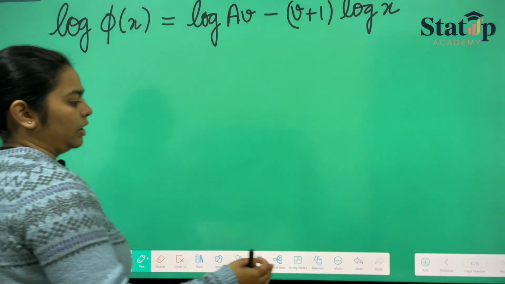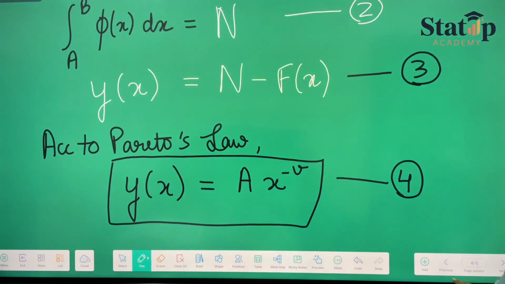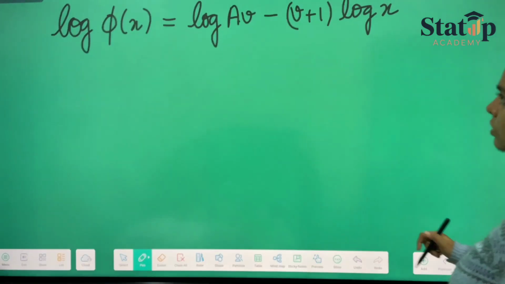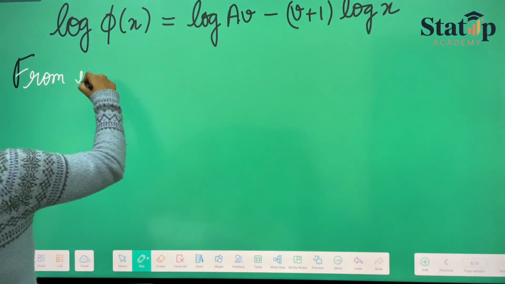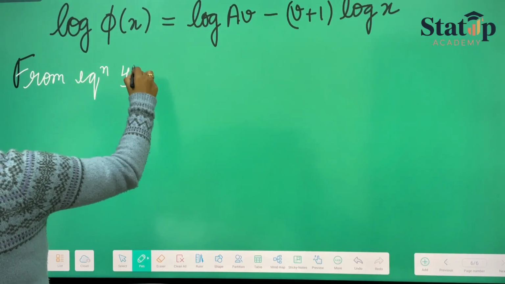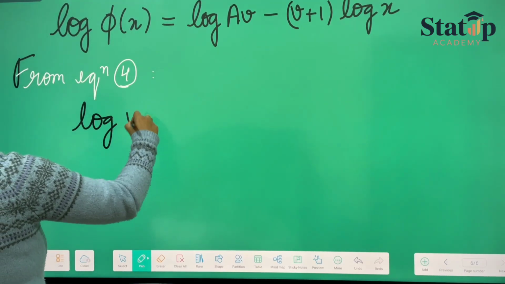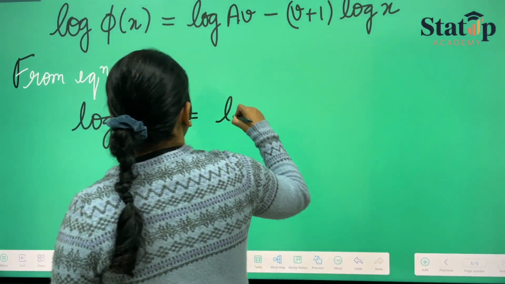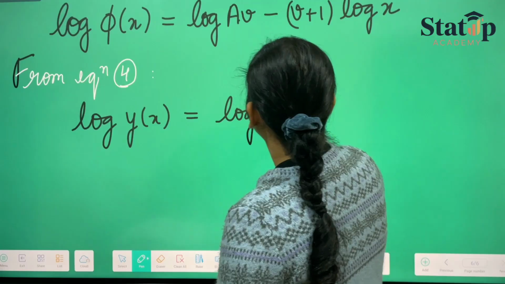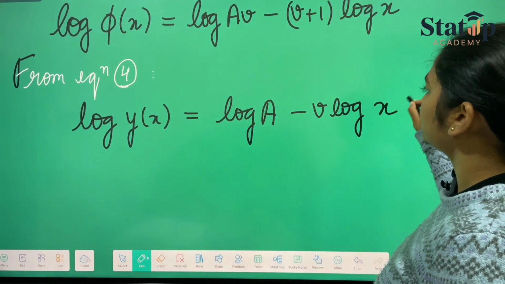And from equation 4, from the Pareto's law equation, we can also state that log of y x is equal to log of a minus v log of x.